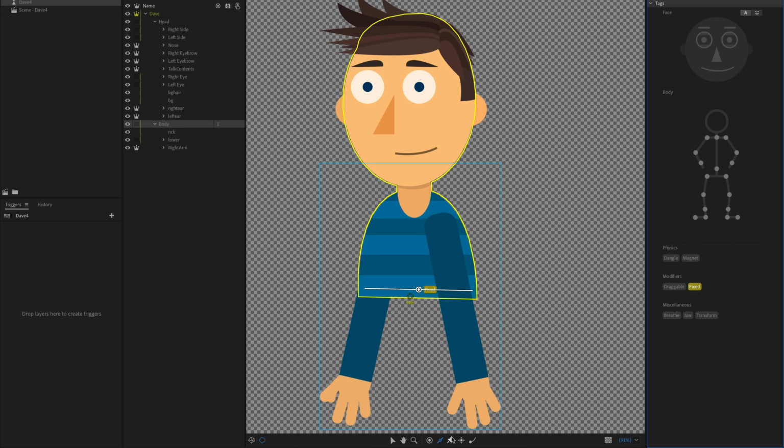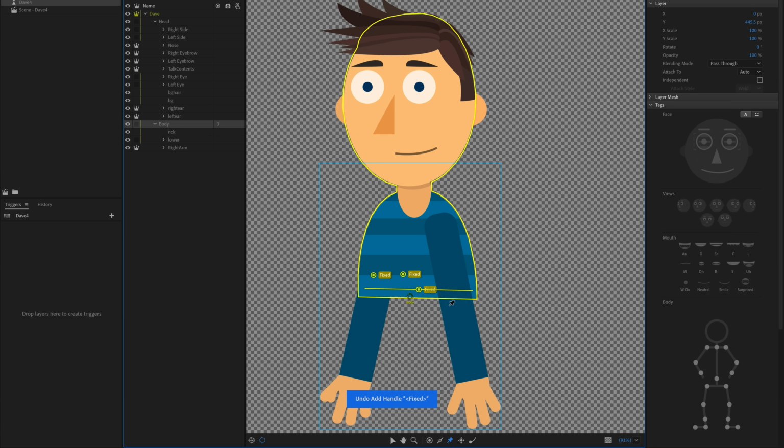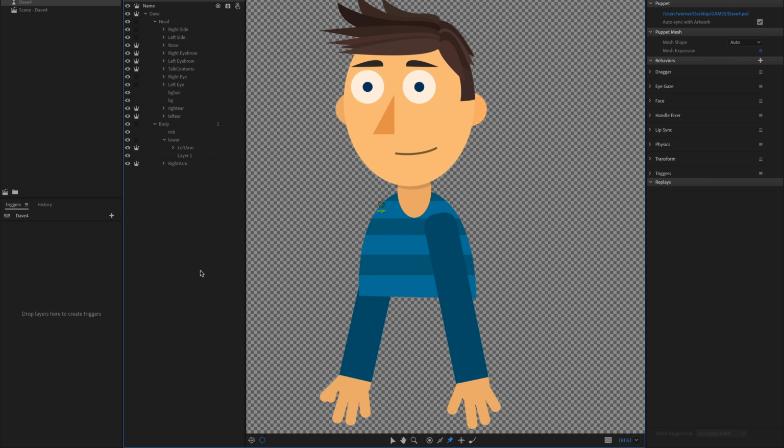Now you could also do this with the little fixed pin tool, which is going to add a bunch of different pins, but I find that can sometimes leave gaps and have things bend between that. So I find it's a little bit safer if you do the stick and keep that fixed. That tends to work a little bit better. All right, so let's move on to the arms.